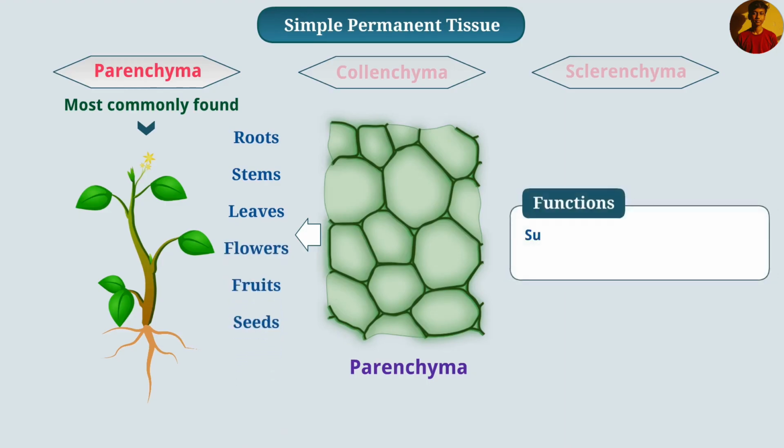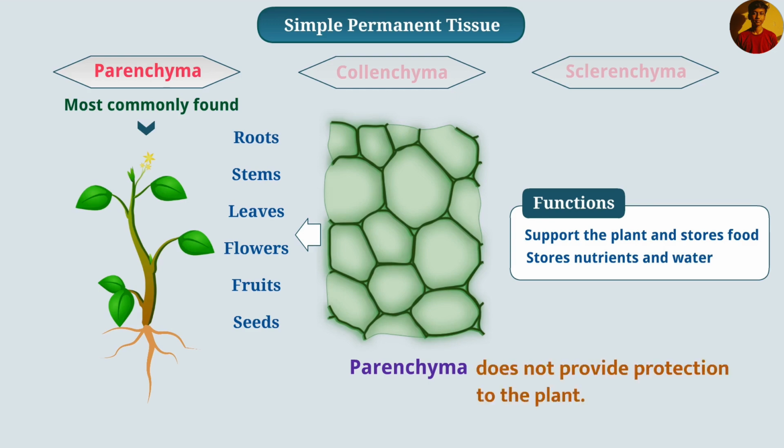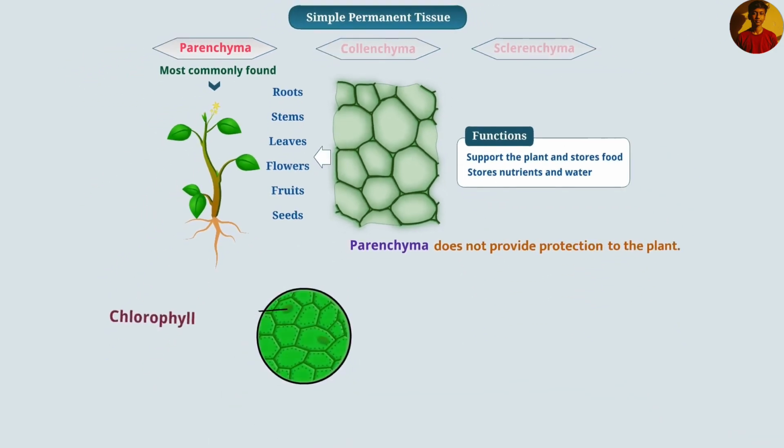It serves to support the plant and stores food. Parenchyma present in stems and roots also stores nutrients and water. Therefore, these cells have a large vacuole. Parenchyma does not provide protection to the plant. Some parenchymatous tissues have cells that contain chlorophyll. Such parenchyma tissue is called chlorenchyma.